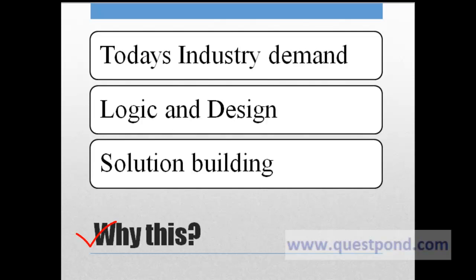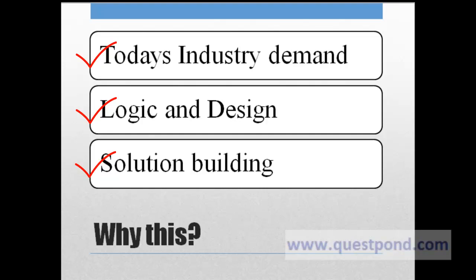The main reason for seeing this entire course is today's industry demand is people or software engineers who have good coding capabilities. To develop the coding capability, we have to learn how to think logically and how to convert that logic to design. The major part of any problem goes in solution building, which involves both the logic development, designing, and converting it to appropriate code. These three things will be covered as a part of this course.